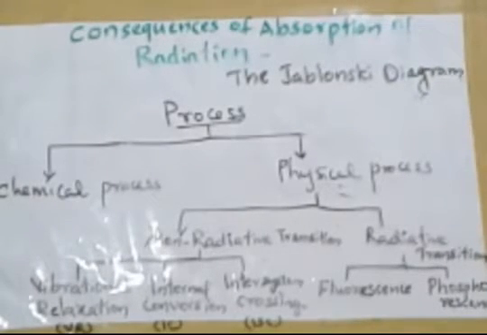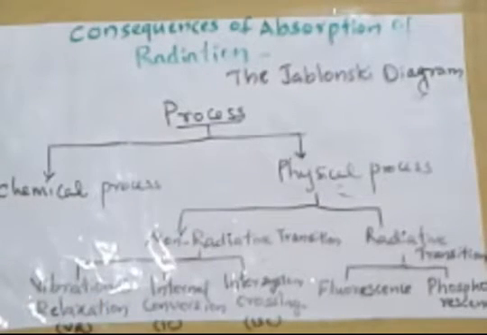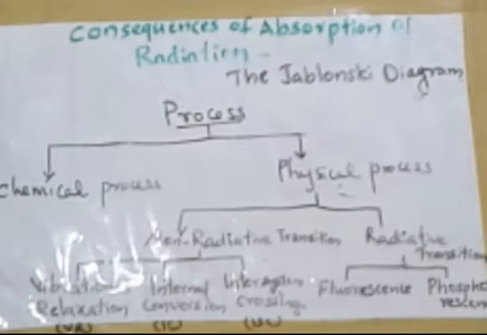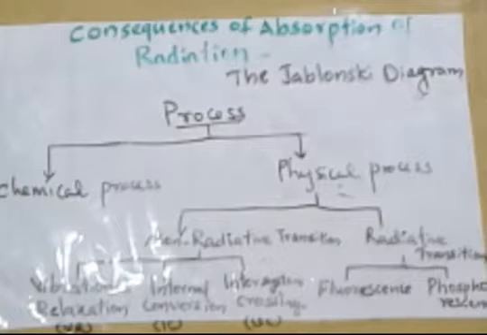The processes an excited molecule can undergo are divided into two: chemical process and physical process. A chemical process is nothing but the chemical reaction in which the molecule is converted into the desired product, and the physical process is one in which the molecule cannot undergo any chemical process or structural change. The molecule can undergo only a physical process, and by this physical process, the molecules can relax into their ground energy level by releasing the absorbed radiation.